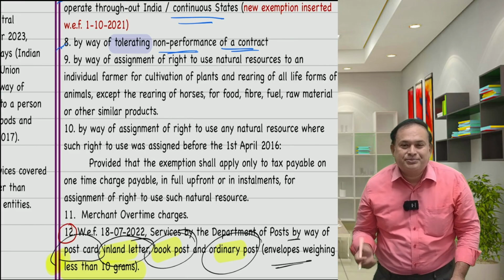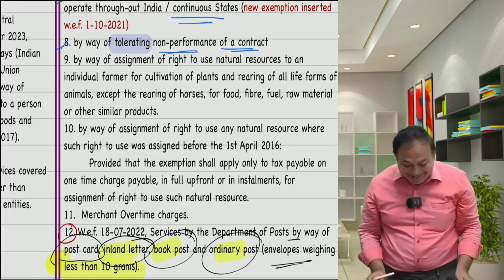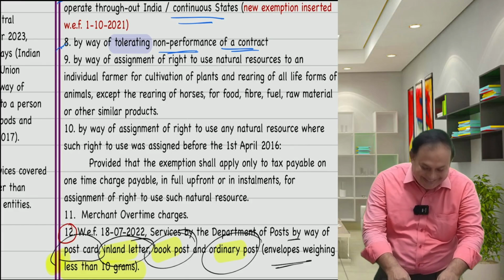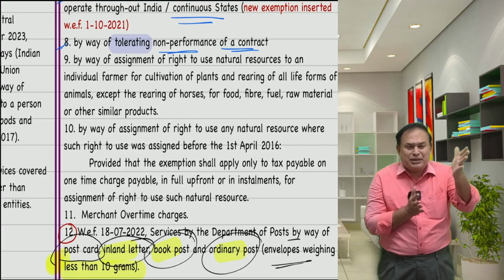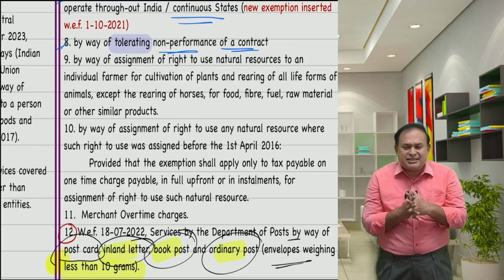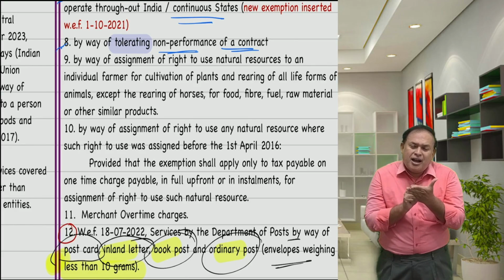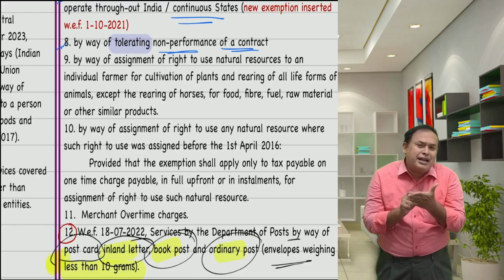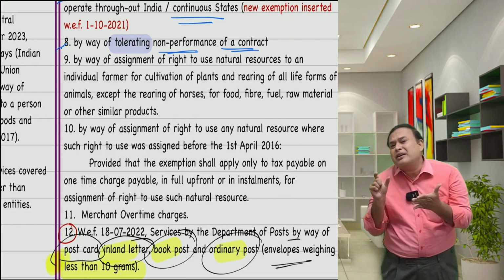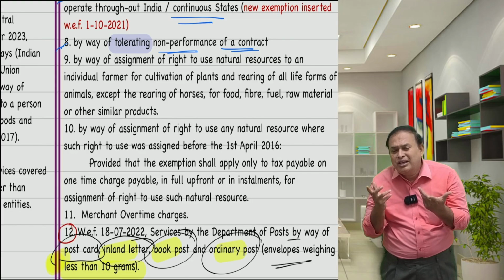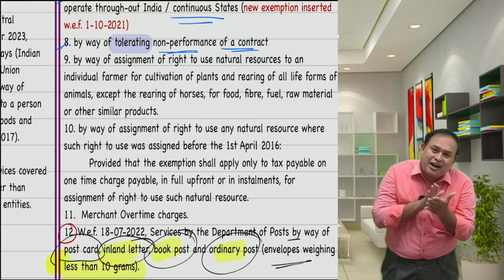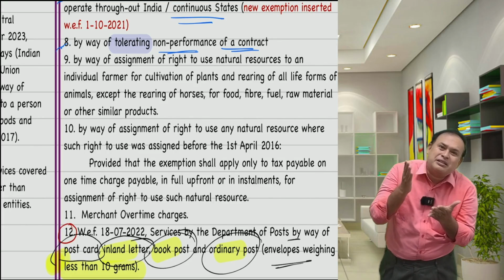Delay in completion. Is it taxable or exempted? Rupees 50,000 for delay in completion, which is paid to them. Is it tolerating non-performance of a contract? Is it so? Tolerating of what? Tolerating non-performance of contract.